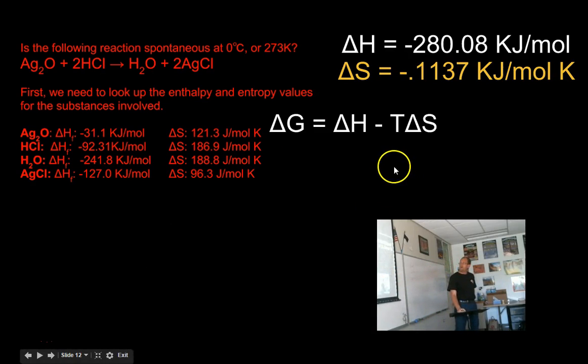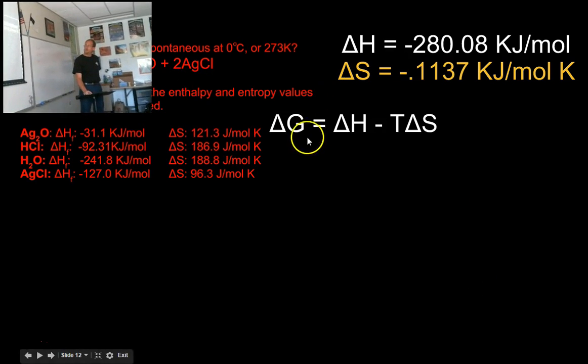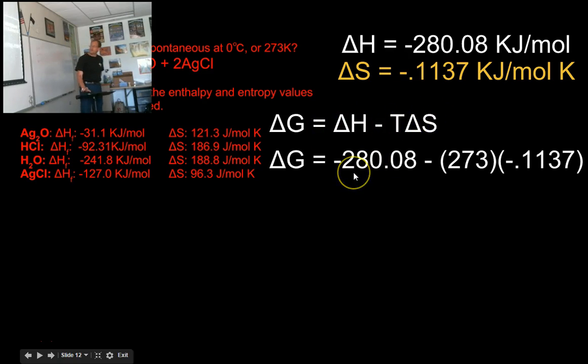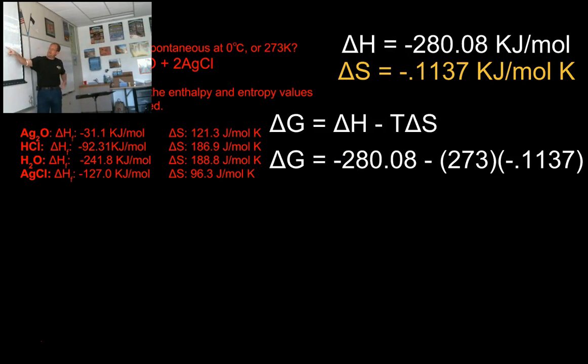Okay, now, Gibbs free energy. Delta H minus T delta S. Delta H, this number I got up here, minus temperature. What was the temperature when I mixed these two things together? The question said I'm going to do it at 0 Celsius or 273 Kelvin. It's got to be in degrees Kelvin here. Times my value for delta S. So delta H minus T delta S.